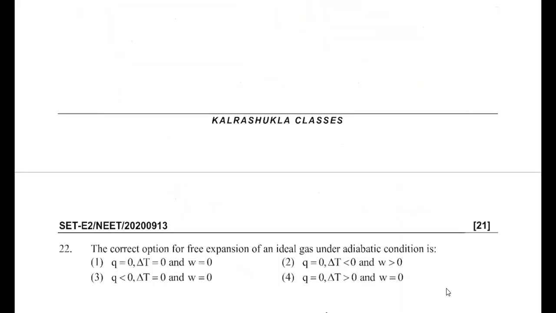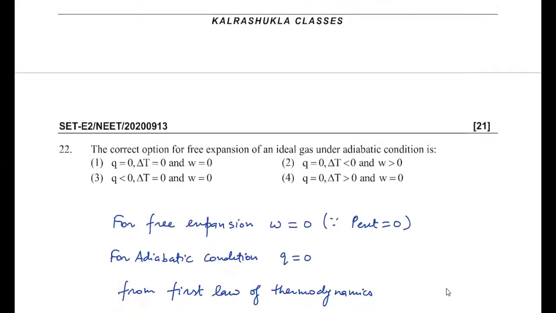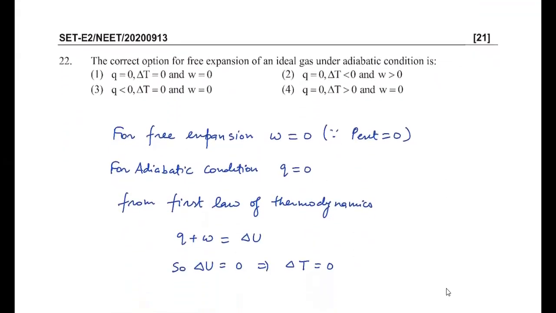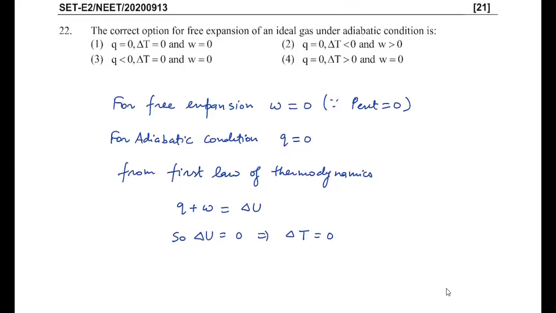The next question is given, 22. This is a thermodynamics based question. It's given: the correct option for free expansion of an ideal gas under adiabatic condition. So first thing we know for free expansion, external pressure is 0. So work done is 0. For adiabatic process, Q is 0. From the first law of thermodynamics, Q plus W is equal to delta U.